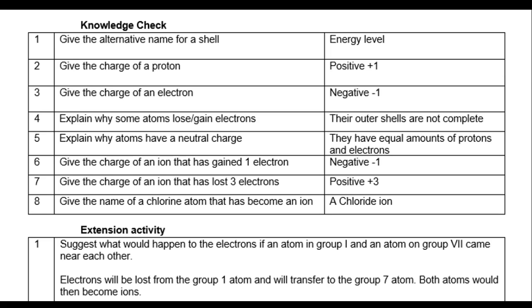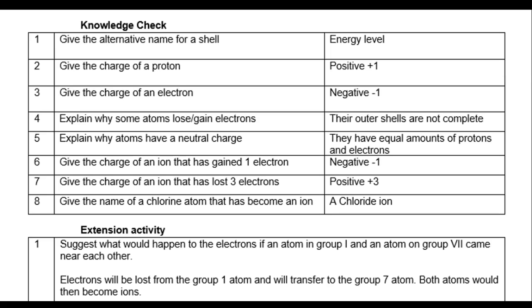The charge of an ion that has lost 3 electrons: because each electron has a negative 1 charge and it has lost 3 of them, the ion has a positive charge of 3, because it has 3 more protons than it does electrons. In atoms, they start off having equal amounts. When they lose or gain electrons, that number changes, so they have more of one than the other. This gives it either a positive or a negative charge. The name of a chlorine atom that has become an ion is a chloride ion.